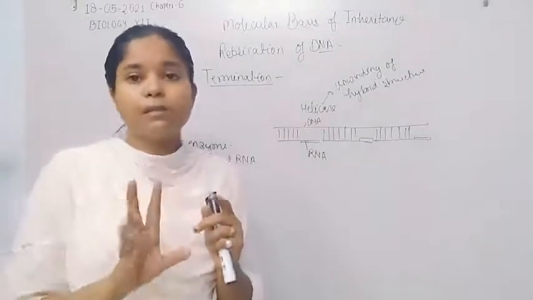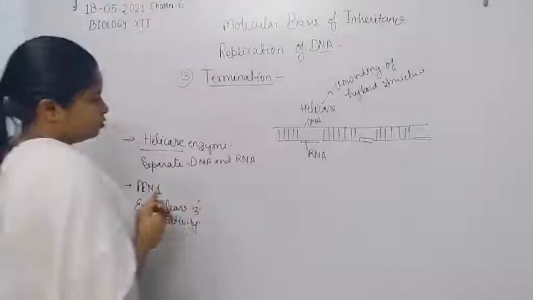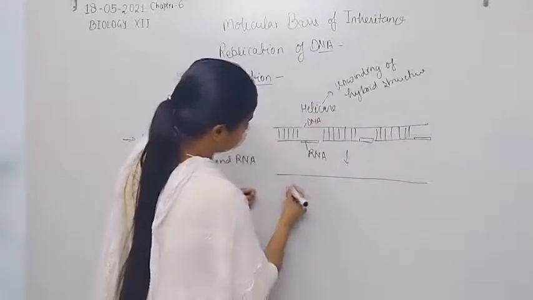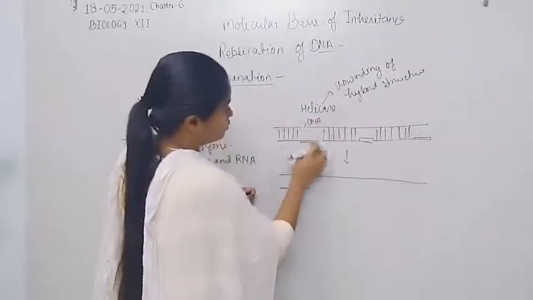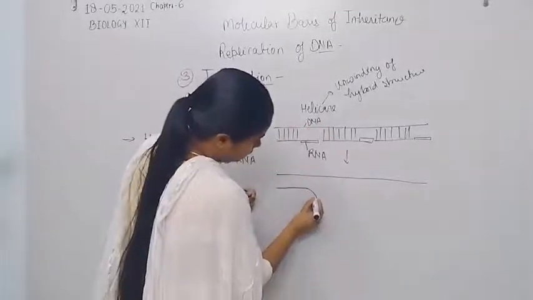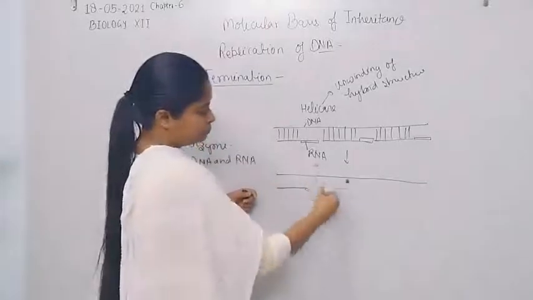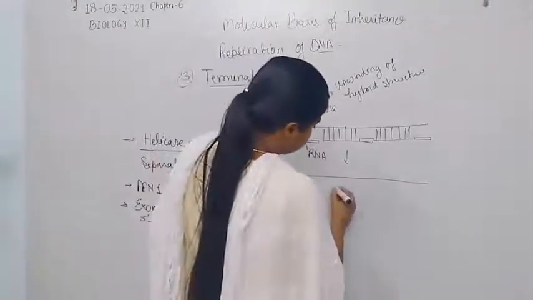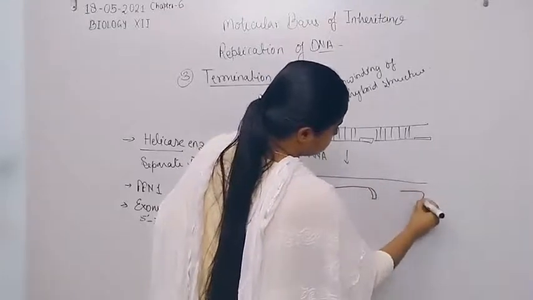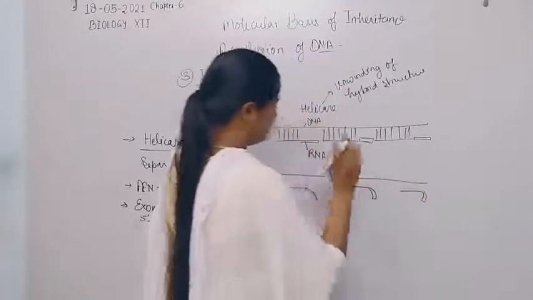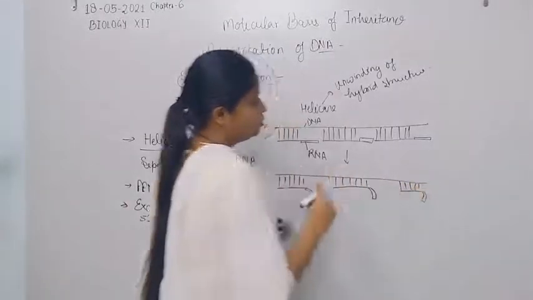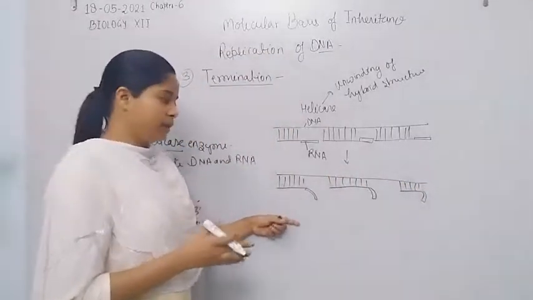In the second step, because the hydrogen bonds between the RNA and DNA are broken by the helicase, the RNA primers hang like this and get separated from the DNA molecule.